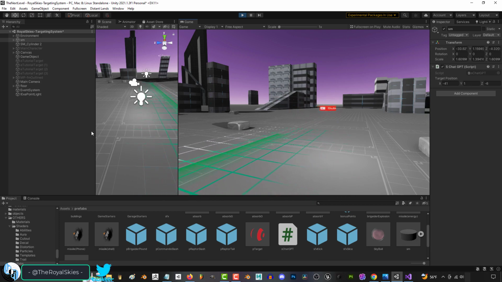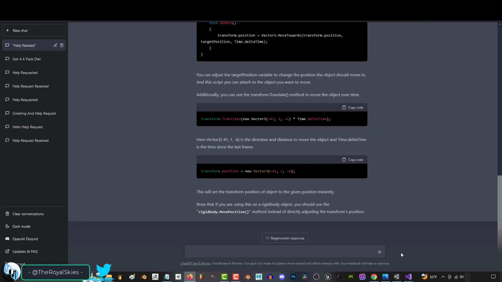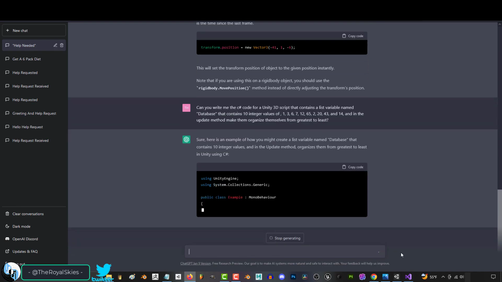But as far as programming tools go, I think its best use is in giving you small specific chunks of code that you might need or forgot. But it's not limited to small one-liners. For example, if I ask it to write the code for me that creates a list variable named database that contains 10 integer values and in the update method organizes that list from greatest to least in Unity using C#, it will give me multiple solutions.